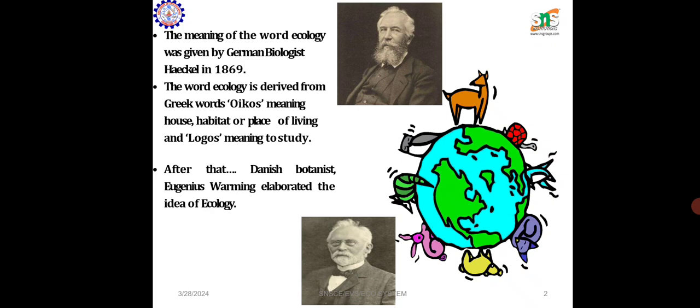After that, the Danish botanist Eugene Warming elaborated the idea of ecology. These two scientists were very interested and contributed to ecology.